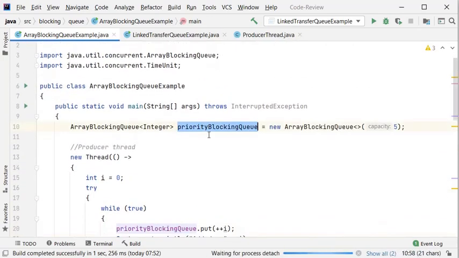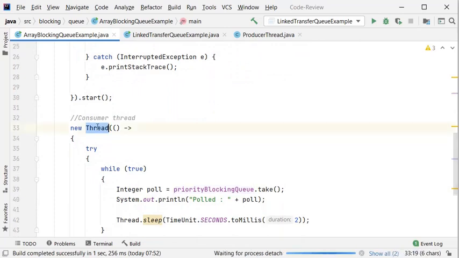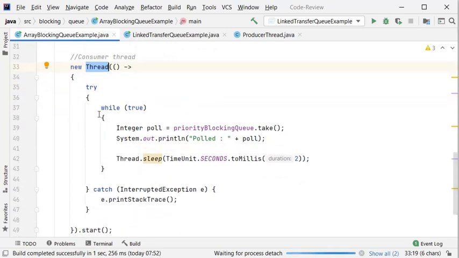Second, I created the consumer thread, and in the same way I provided while with true, so it will never die but will run continuously. From this consumer thread we are taking data from the queue.